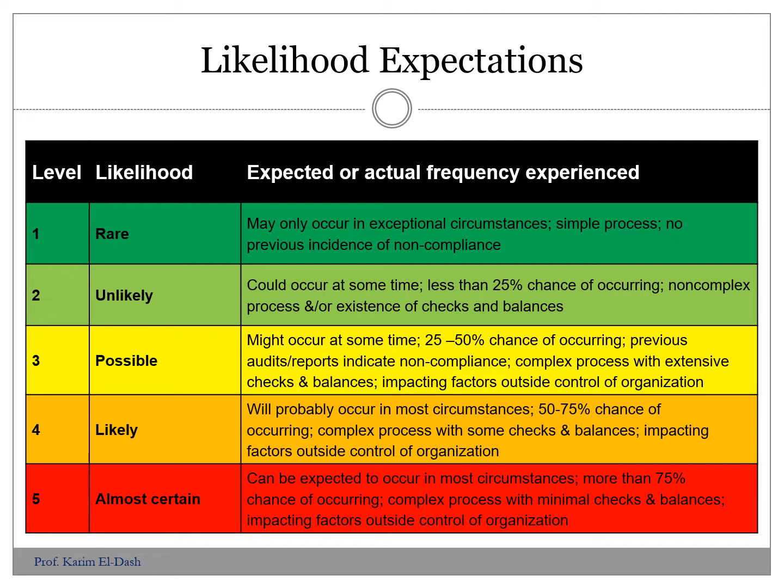Level number 2 is when there is about 25% or less than 25% chance of occurring. So that might happen with more frequency than what we got in level 1, and so on. For level number 3, possible, we have considerable frequency. Again, we are talking about just an example. We are putting very rough numbers, or actually very random numbers. So in level 3, the probability is between 25 and 50% chance of occurrence. In level 4, it is between 50 and 75. In level 5, it is very high.